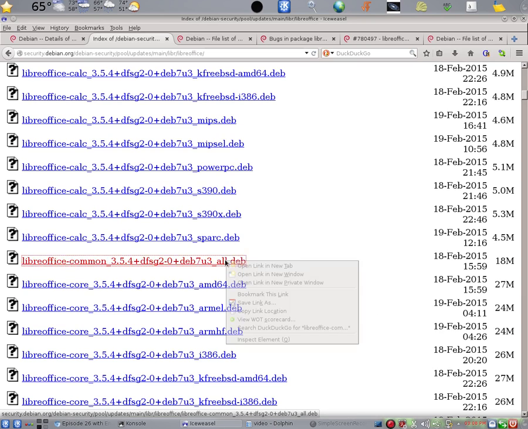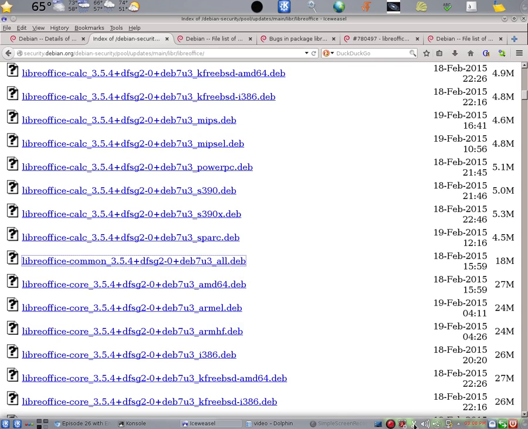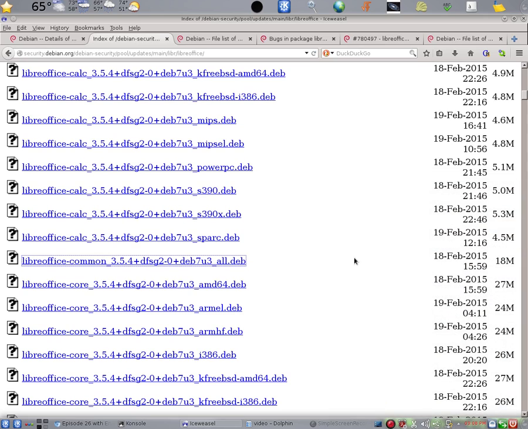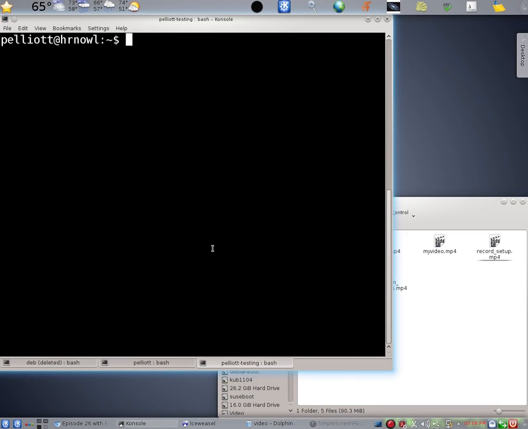Let's copy the URL of that deb file into our paste window. Let's look at the paste window now. Yes, that deb URL is in our paste window. So now we can forget about the browser for a while and go to a terminal window.